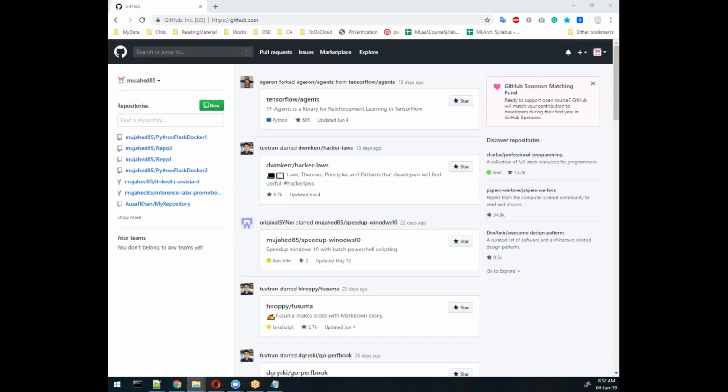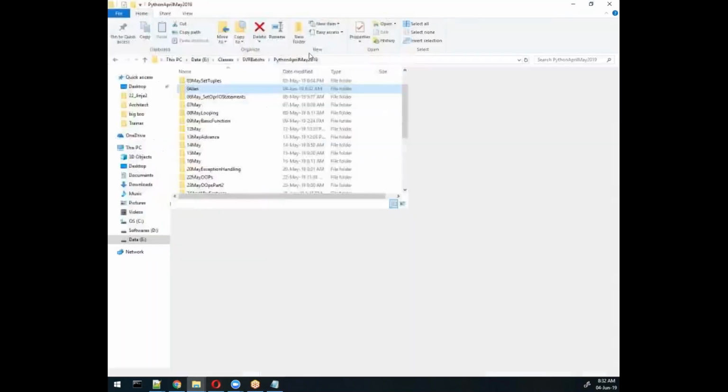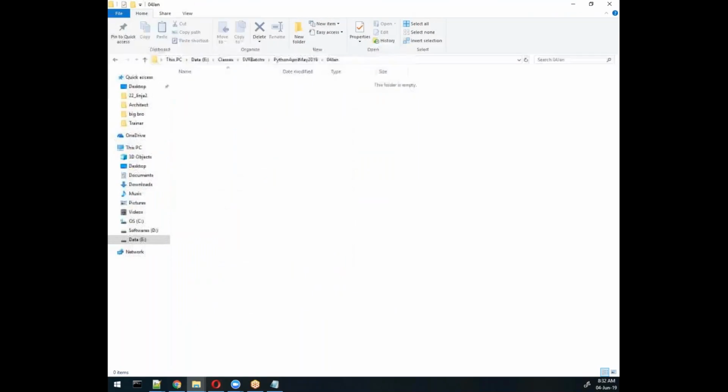Here I'll create a folder, and in that I want to create all the things. Let me try with my Flask app. I created one empty folder, and here I want to run this command.